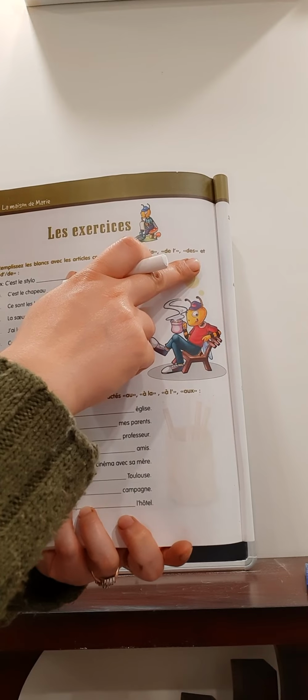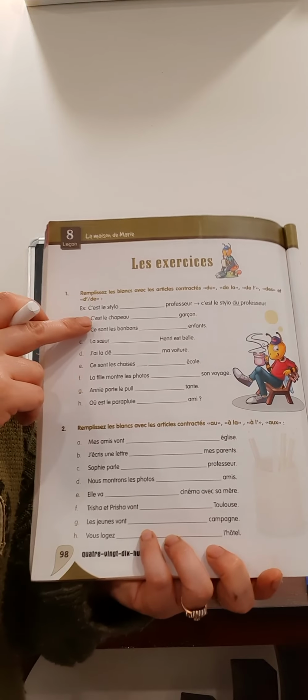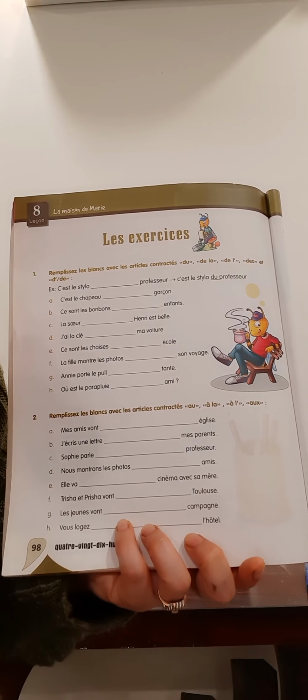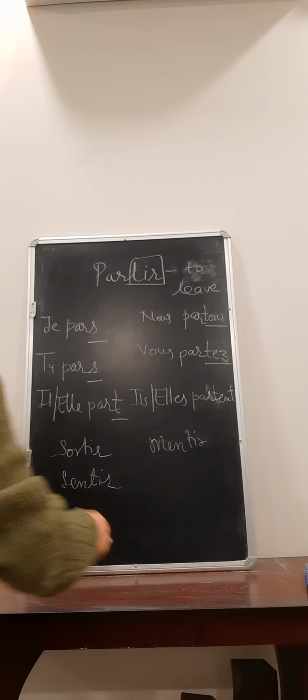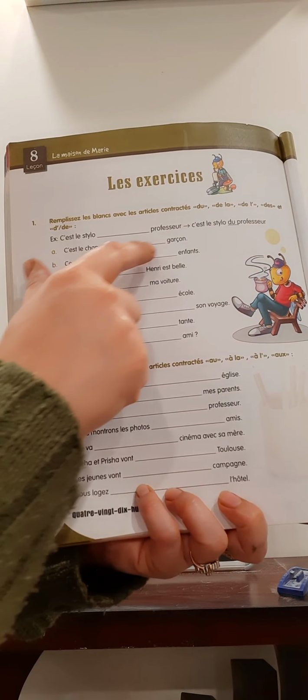If it is plural, then des. Few exceptions are there where we are using de only. So first is c'est le chapeau / garçon. This is the cap, or the hat, of the boy. The boy is masculine, so that is why we are using du. First answer would be du. As you know, de means either of, from, or about. So this is for of. This is the cap of the garçon, of the boy. So du. And then ce sont les bonbons / enfants.